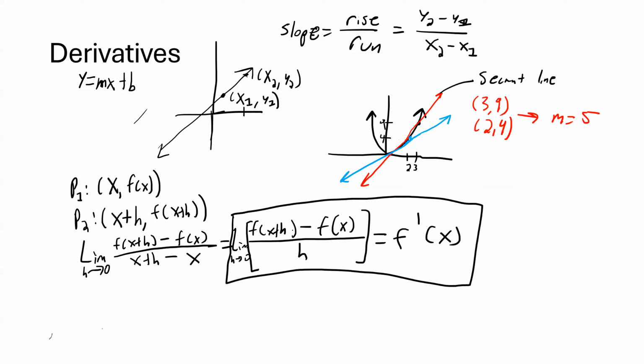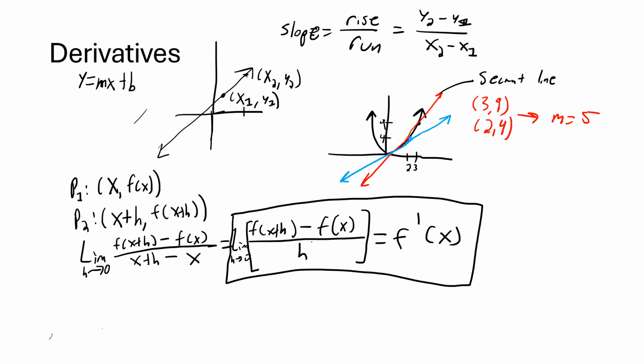And you'll note that since we're letting h approach 0, it's kind of weird that we're dividing by h, right? Like we can't divide by 0. But what you'll find is when we actually try to calculate this in practice, if this limit exists, then we can calculate a slope there. If you can't divide out that h, then either you'll have to use some funky tricks to figure out how to get the derivative, or you'll see that the function just straight up is not differentiable, where differentiation is the action of taking a derivative. It's not differentiable at that point that you're looking at.